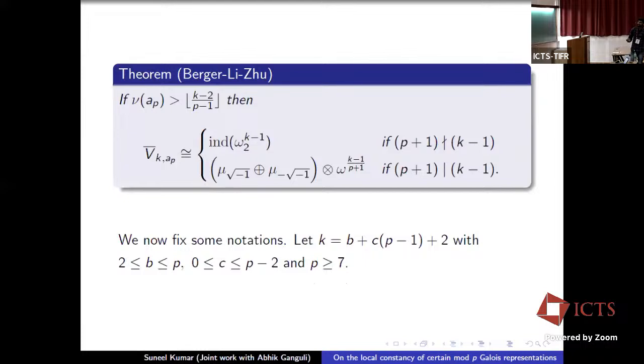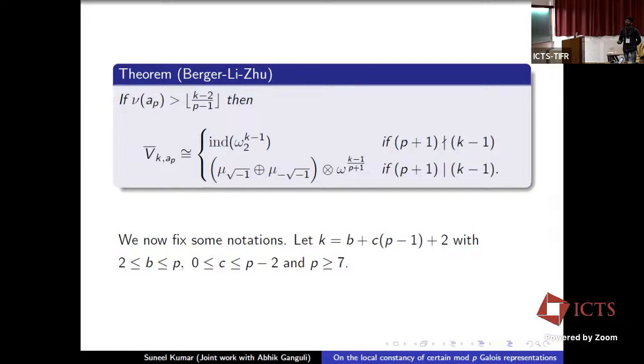Now let me state a result of Berger-Li-Zhu. It says that if the slope is strictly greater than the ceiling of (k-2)/(p-1), then it gives B-bar_{k', a_p} explicitly. And we note that here B-bar_{k', a_p} is irreducible if and only if p+1 does not divide k-1.